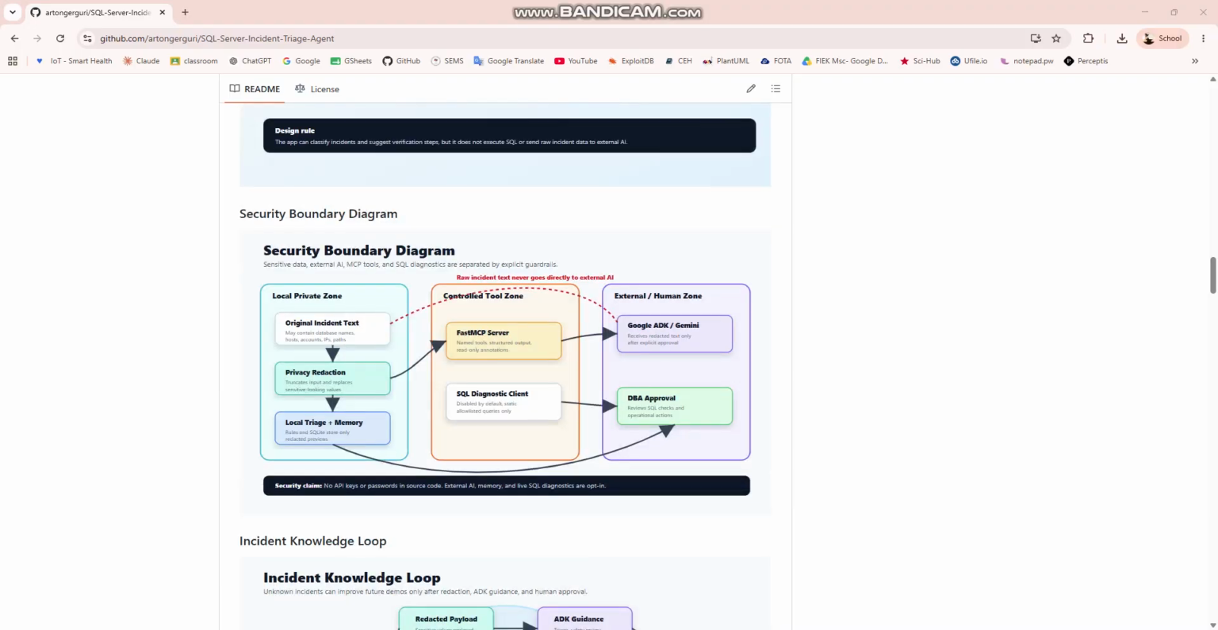The architecture is local first and safety first. Streamlit receives the incident text. A privacy guard redacts sensitive-looking values such as users, hosts, database names, IP addresses, paths, and secrets. Then the local rule engine always runs first, so the application works even without an API key. If the user explicitly approves external AI sharing and a Google API key is configured, Google ADK can run the multi-agent workflow. The triage agent uses a local FastMCP server with read-only tools. The UI displays suggested SQL checks for DBA review, but the application itself does not execute SQL.